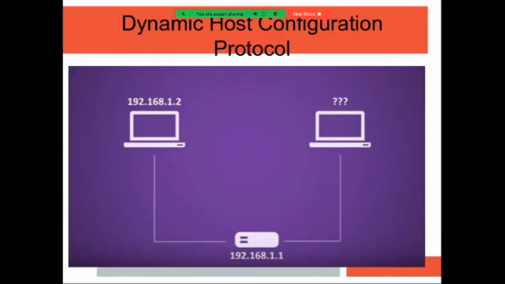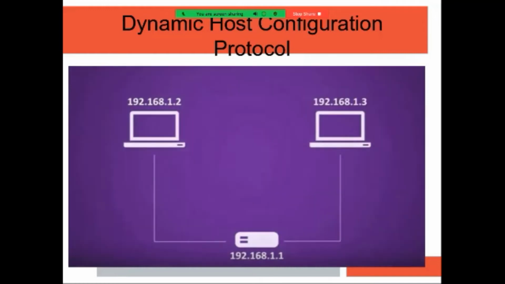And suppose that machine creates a problem. Then the hardware engineer should know what IP address was given to the machine. If he doesn't know what IP address is given to the machine, then it becomes problematic. Then it may happen that two systems have the same IP address. But that was the case in static host configuration.